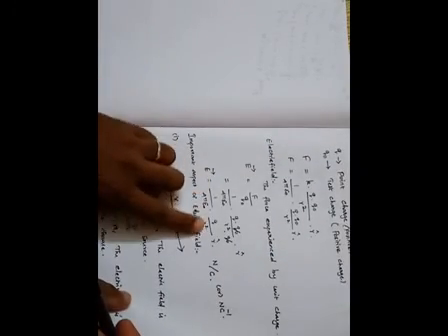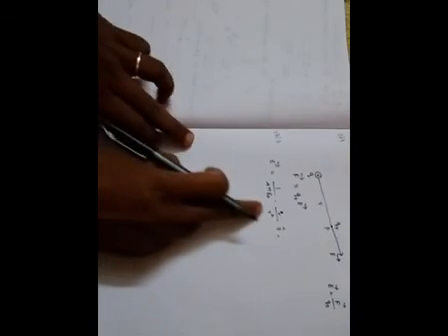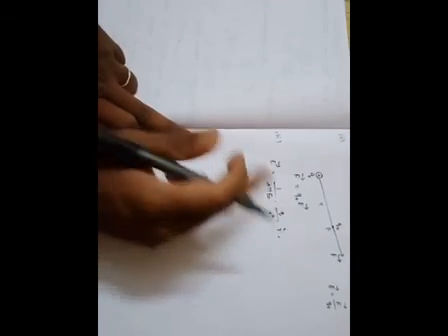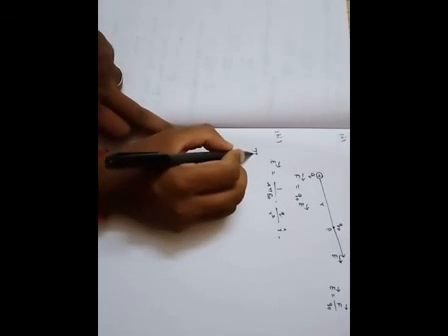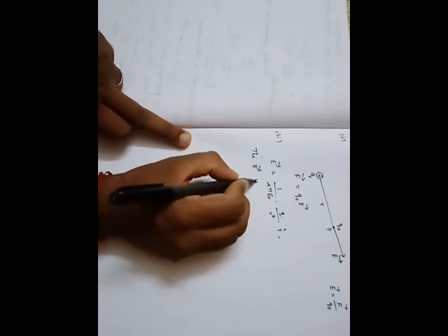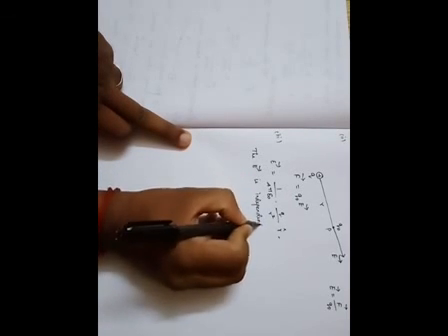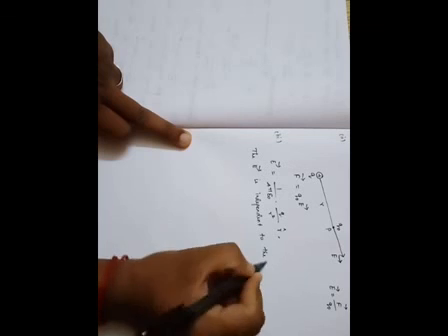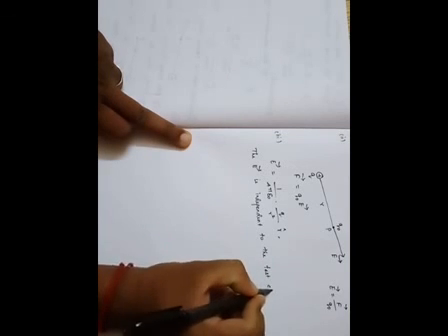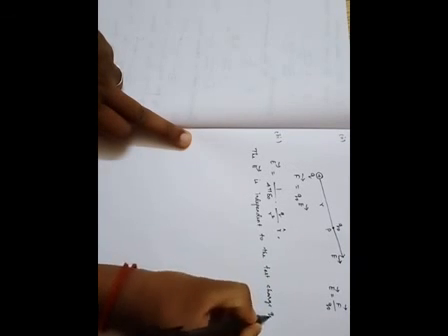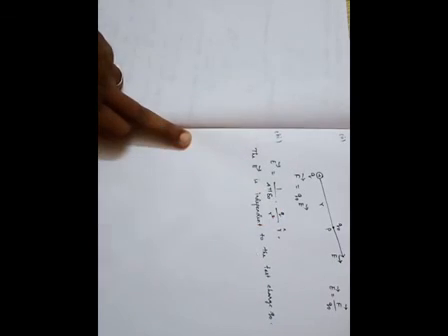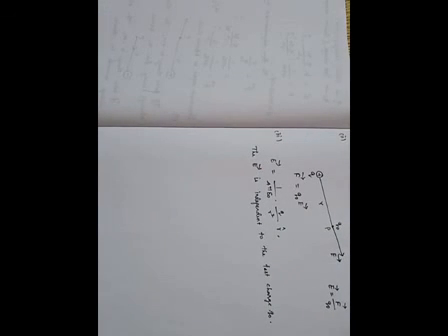In this equation there is no Q₀. So the electric field is independent of the test charge Q₀, and it depends upon Q, the source of the charge. Okay, that is Q. Okay, students.